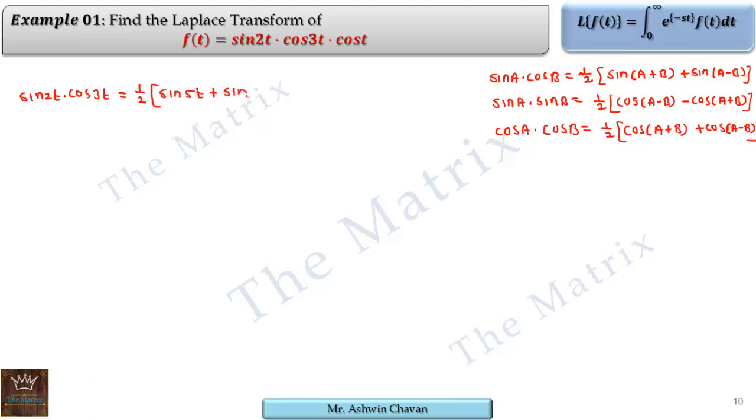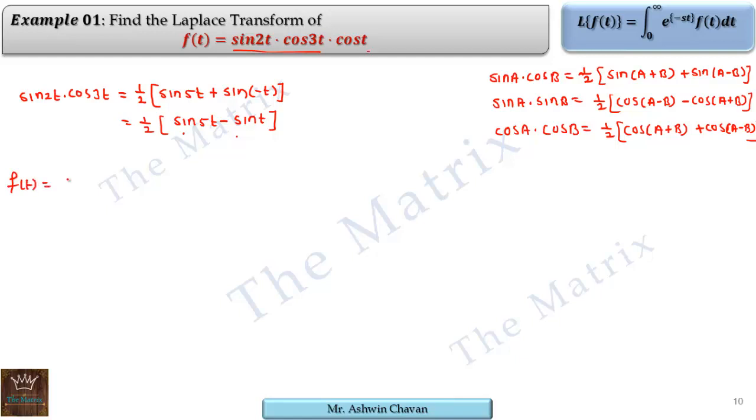So sine of 2t minus 3t is minus t. That's why this can be written as half of sine 5t minus sine t, as we know sine of minus t is minus of sine t. Now these two functions are converted into addition or subtraction of two functions. Now let's multiply it by cos t to get our original function.